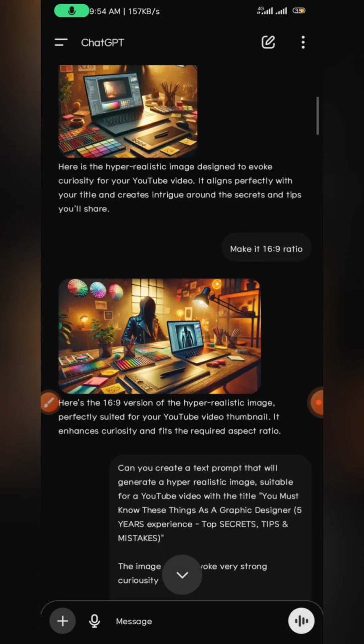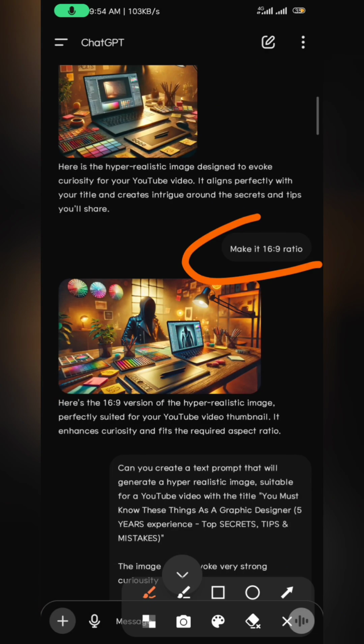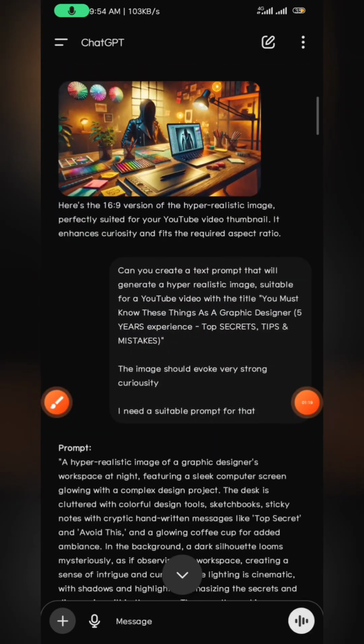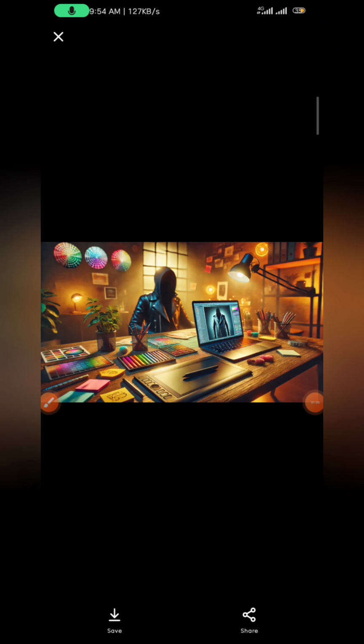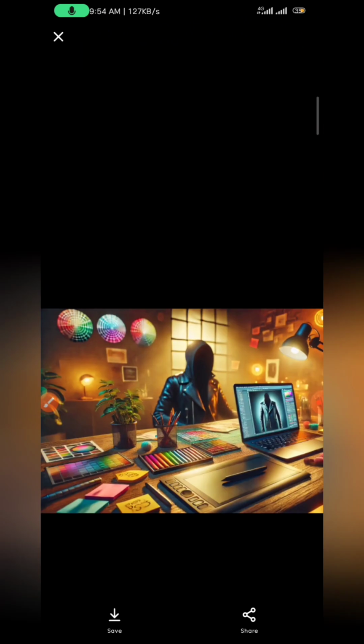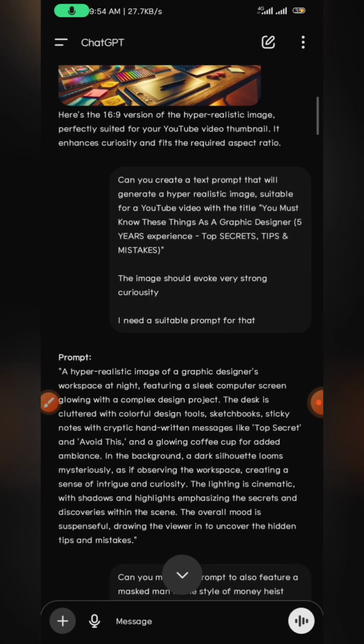And then I was like, I didn't even know ChatGPT could generate images. Then I said make it 16:9 ratio, and it did. You can see it's not bad either. This one is nice too. Yeah, you can see it's nice too. It's detailed.